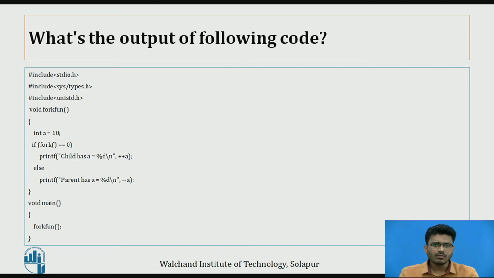Now just one question here. What is the output of the following code? I'll just explain what we have done here. We have taken one function, the same function like fork fun. When the control goes to fork fun, we have declared one integer age equals 10. Now here we are trying to perform two different tasks with the help of this fork. When fork returns 0, we perform some operations, and when we get the non-zero value, we perform another task. So now please, what is the answer of this program?